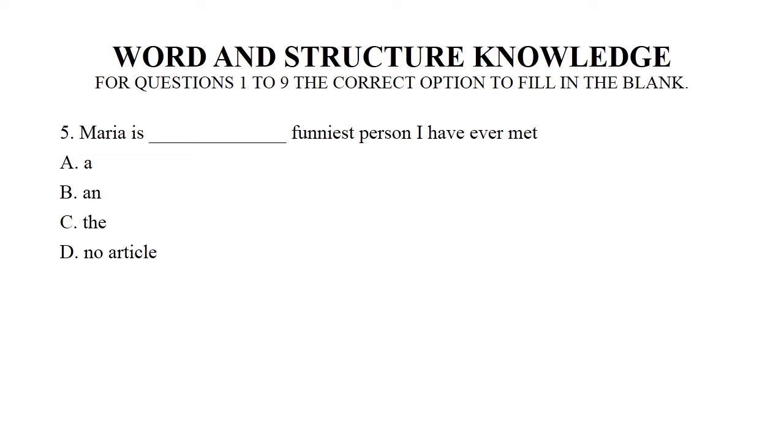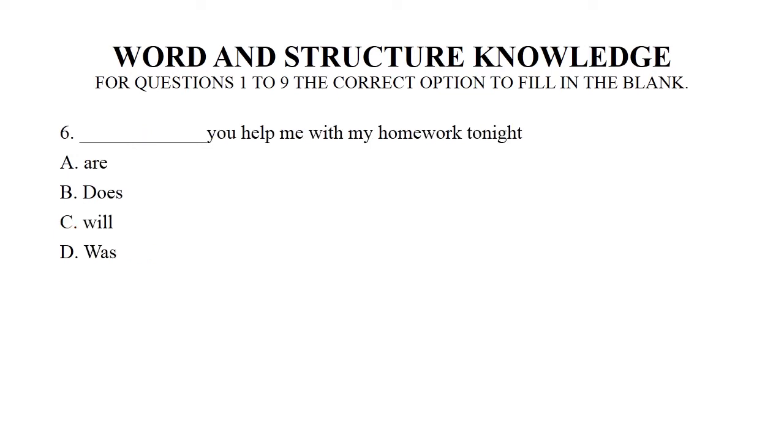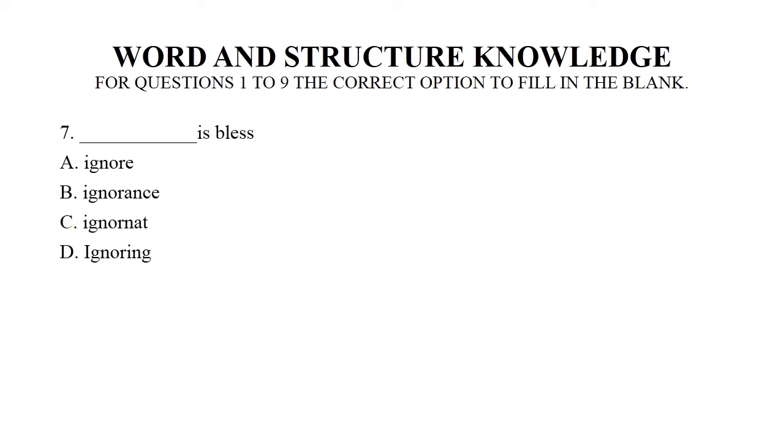Question number 5. Maria is dash funniest person I have ever met. We have 4 options again: a, and, the, no article. So the right one is the. Question number 6. Dash you help me with my homework tonight. We have 4 options: are, does, will, was. Right answer is will.